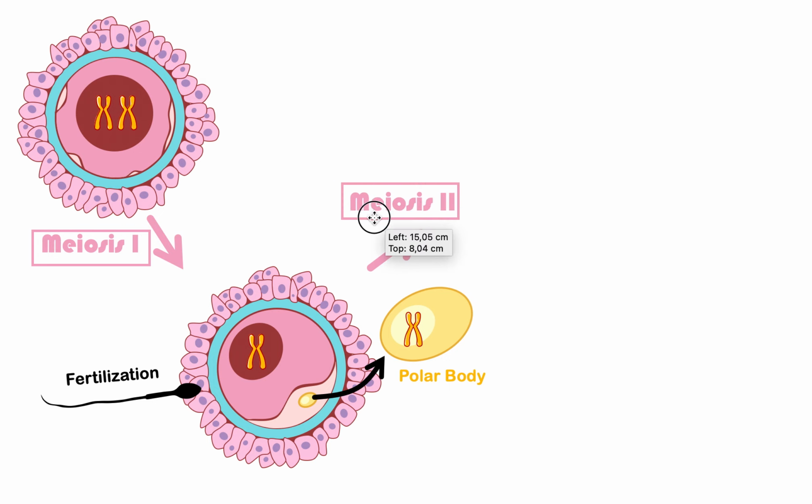Okay, meiosis 2. So now what's going to happen is this DNA, the main nucleus, will split again to form half the number of DNA than a normal cell. And this polar body, which has the other half, will also split by itself. Okay, so I zoomed in here to show you that this polar body is simply a piece of material that has the other half of DNA, right? That's all it is. So now it's going to split again.